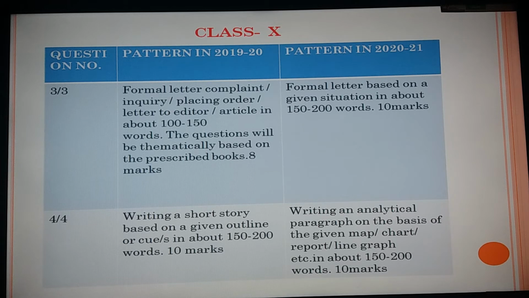It will be very clear after we get the details from CBSE. CBSE will be providing them in coming time. So till then we have to wait to see what exactly this writing part contains. But as of now, we are getting an analytical paragraph we have to write, not a story. Question number 3 and 4 over.